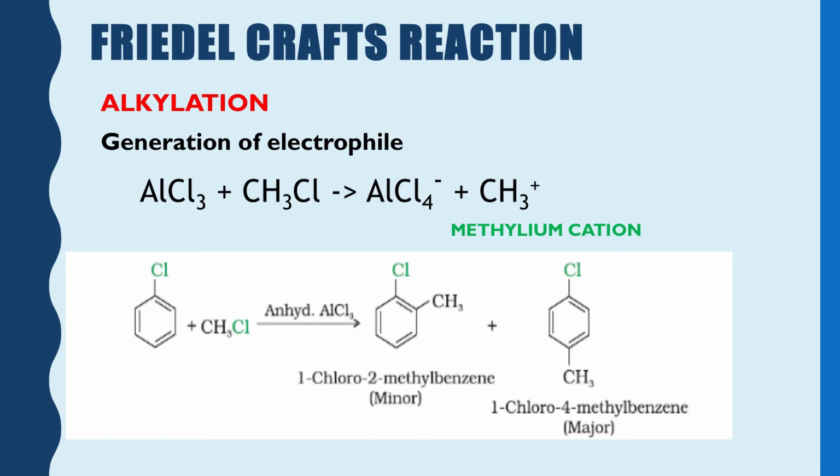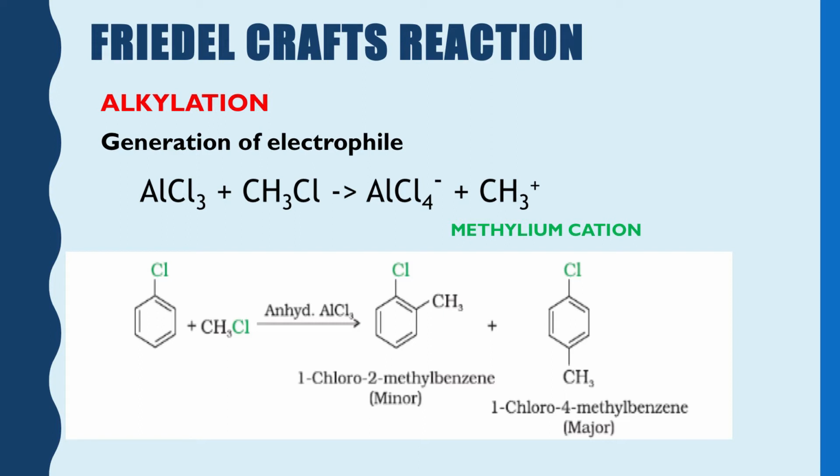Because in this reaction, we introduce a methyl group in the alkylation process or an acyl group in the acylation process to the benzene ring. So, what are the reagents taken here? The reagents are alkyl halide. Suppose we want to introduce the methyl group, then the reagents used are alkyl halide CH3Cl and aluminum trichloride.